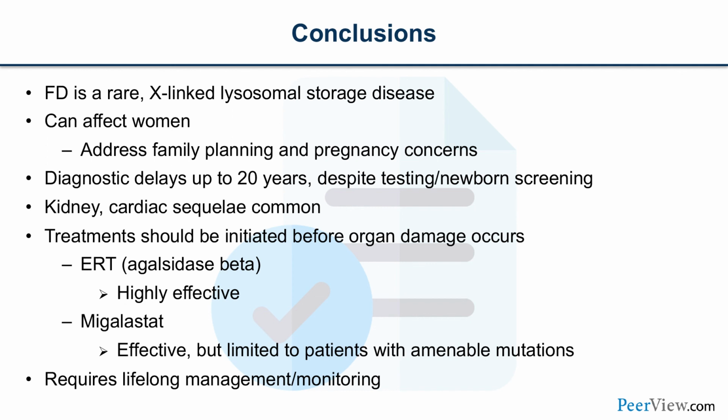Also, we have to keep in mind the diagnostic delays of up to 20 years despite testing and newborn screening. Multiple organs are affected, including the kidneys, the cardiovascular system, and the neurological system. The key thing is early diagnosis and intervention, and hopefully we initiate treatment before organ damage has happened, and if organ damage has happened, to slow down progression. The two currently FDA-approved treatments for Fabry disease include enzyme replacement therapy with agalsidase beta, which is effective and has plenty of data behind it. And then the oral chaperone therapy with migalastat, which is also effective, but it's limited to patients with the amenable mutations, and more studies are being done currently on migalastat.